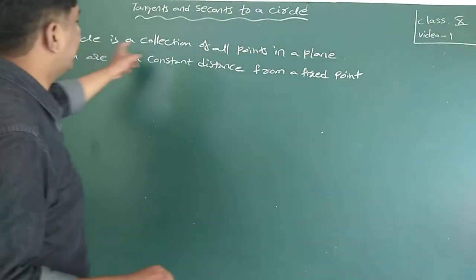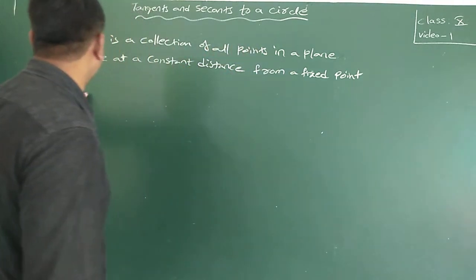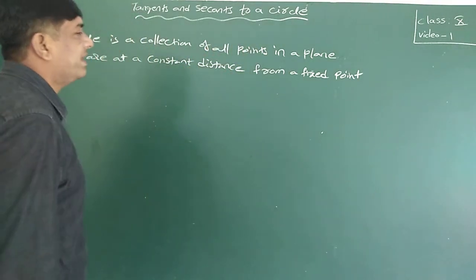A circle is a collection of all points in a plane which are at a constant distance from a fixed point.